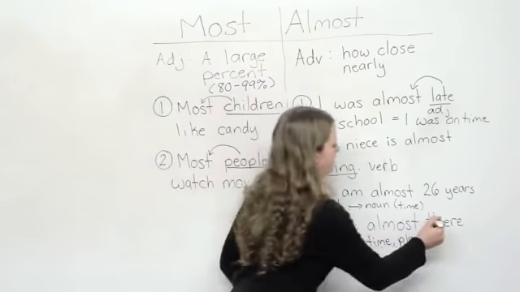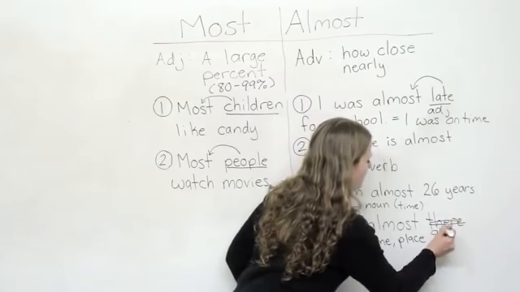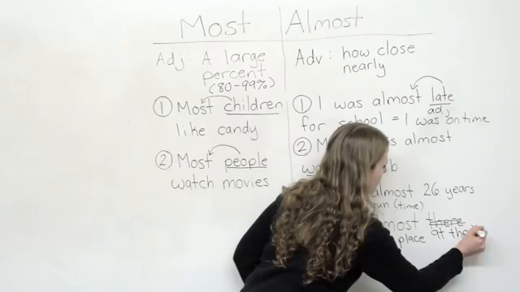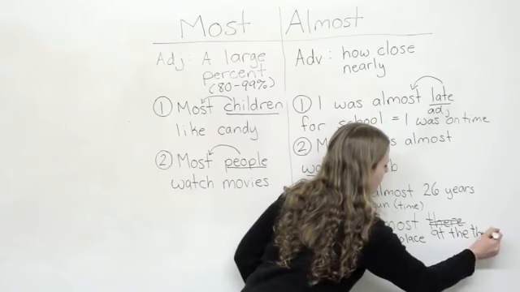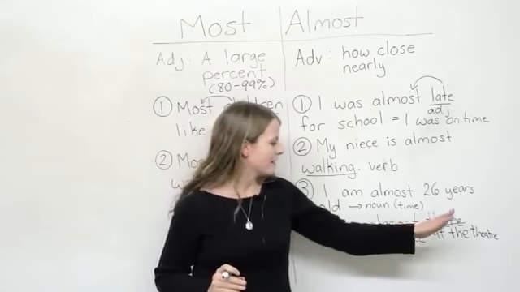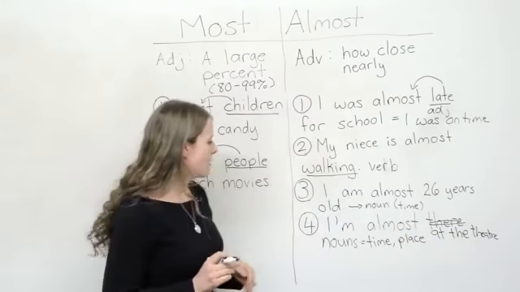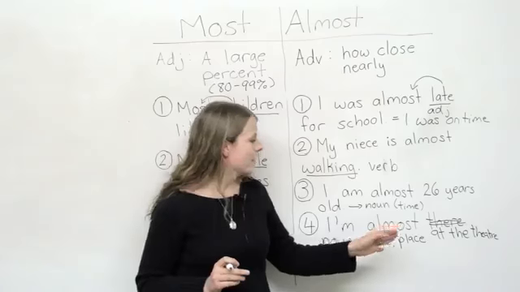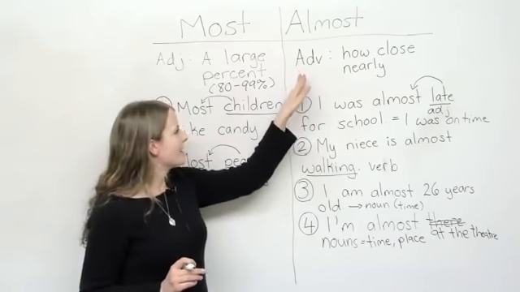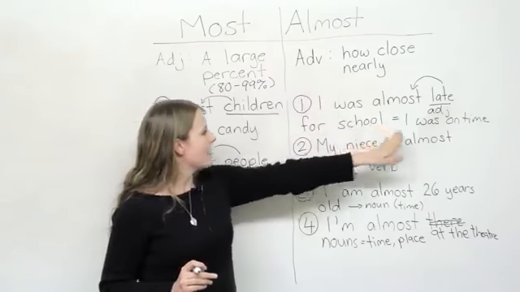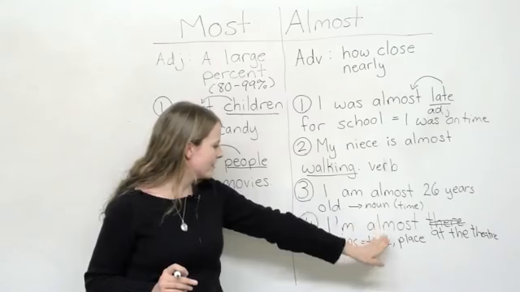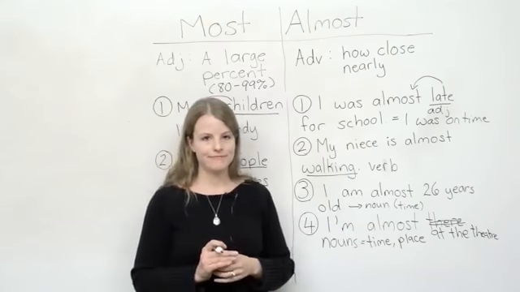I'm almost at the theater. I'm almost at your house. I'm almost at school. So again, almost is an adverb that can describe adjectives, verbs, nouns, and other adverbs.